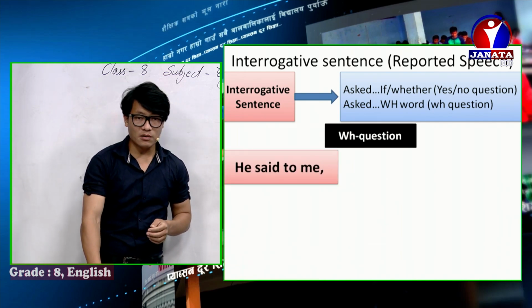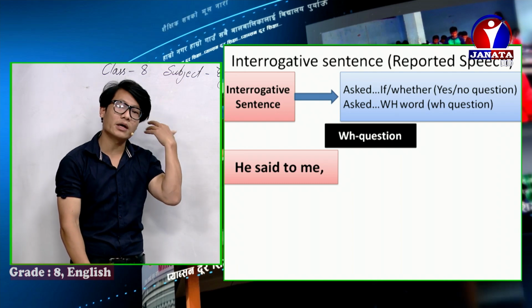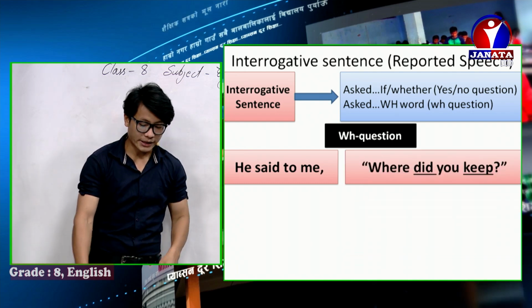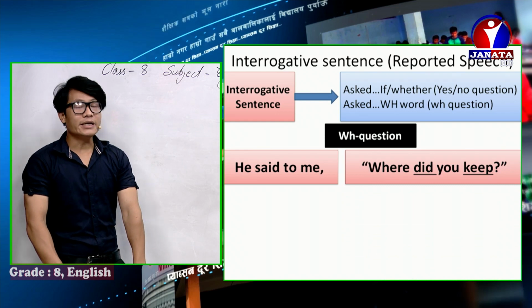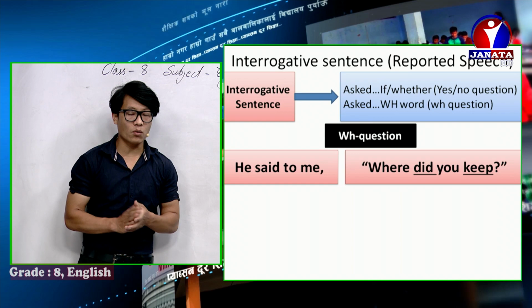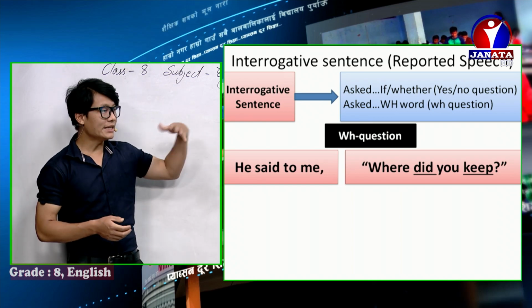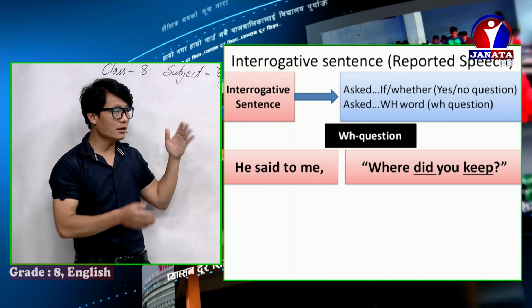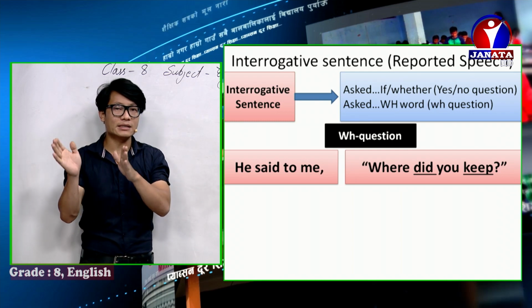And remember, a WH question always starts with a W word. So see here. He said to me, "Where did you keep?" He said to me, "Where did you keep?" Okay. He said to me, this is reporting. "Where did you keep?" This is reported.